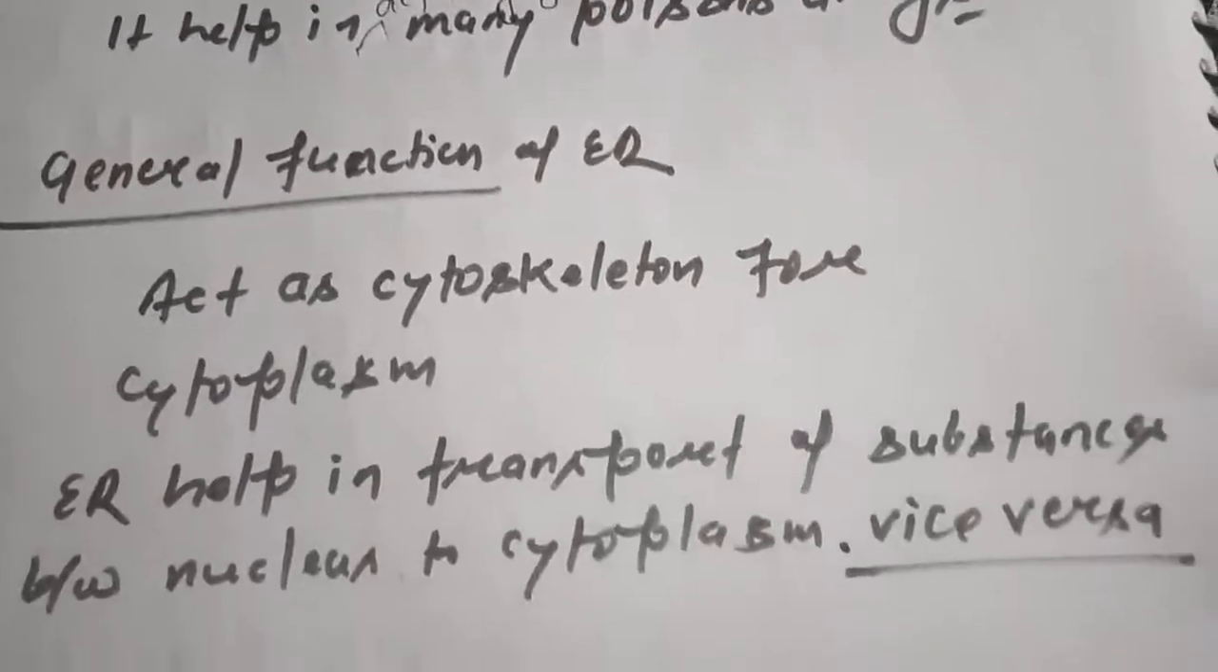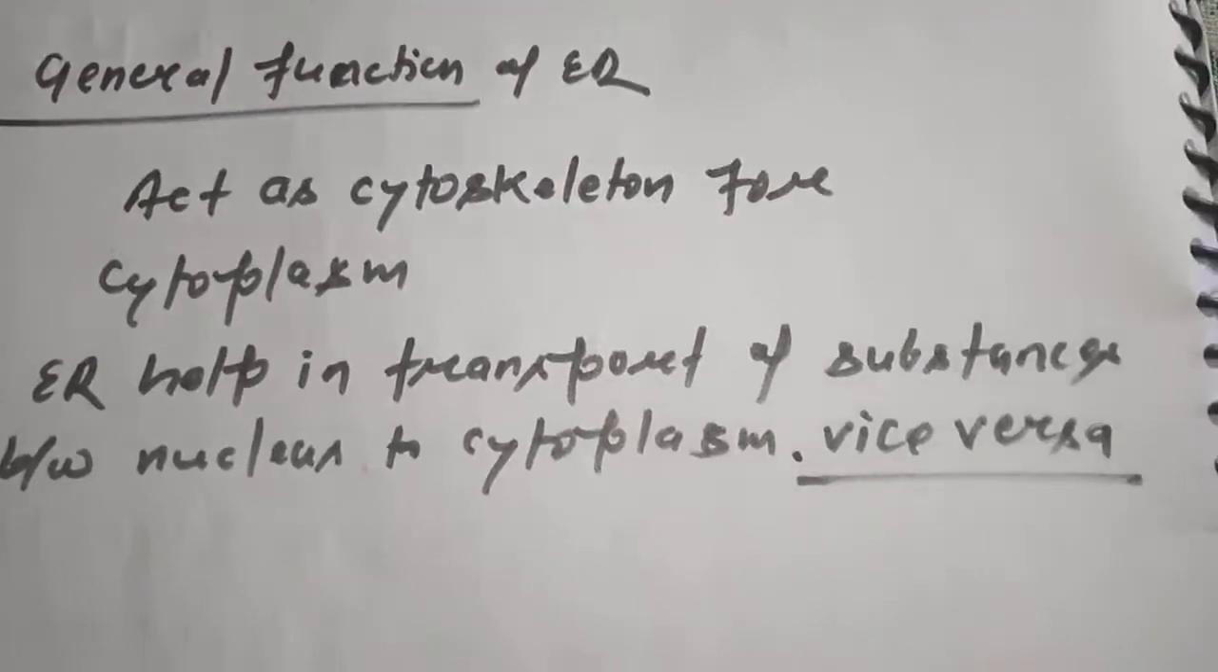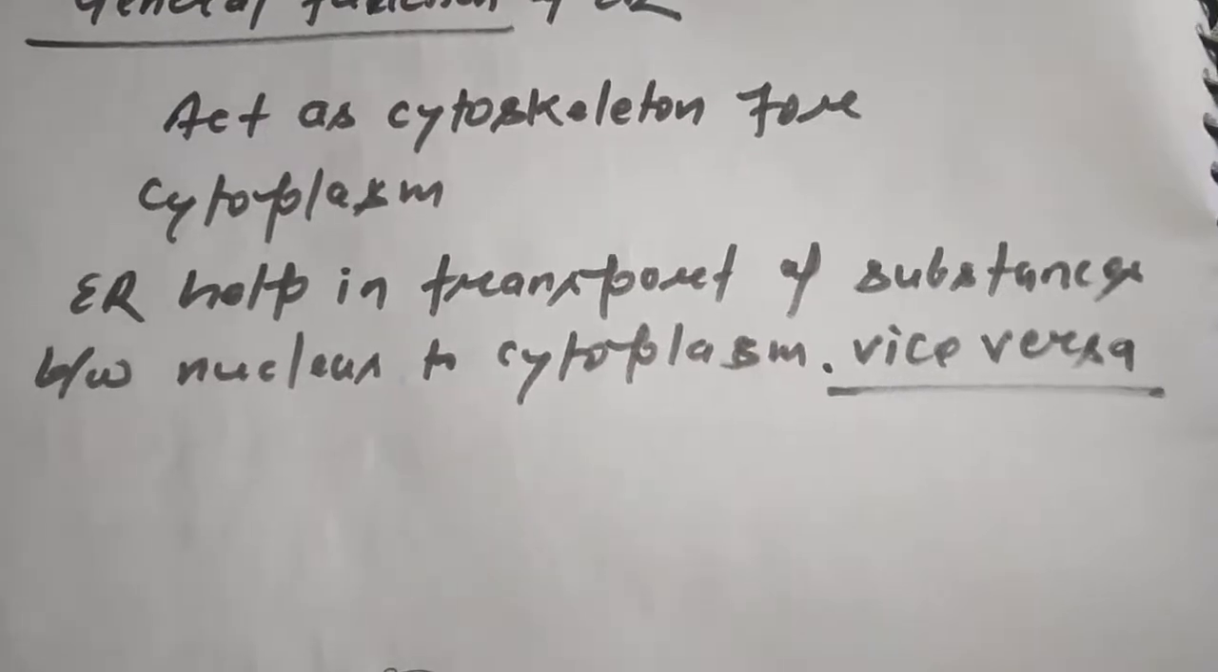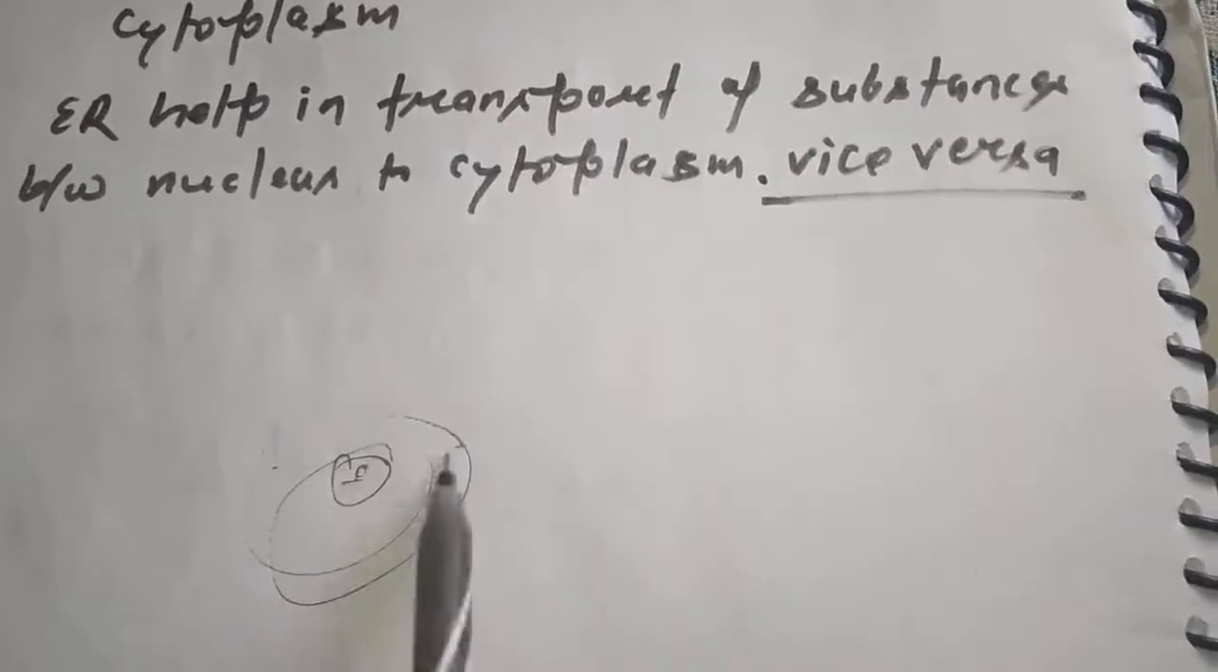The general function of ER is to act as a cytoskeleton for the cytoplasm. This is a general function of both kinds of ER. Bone is the skeleton of our body. In the same way, endoplasmic reticulum acts as a cytoskeleton for the cytoplasm. ER also helps in transport of substances between the nucleus and cytoplasm, that is, from nucleus to cytoplasm and cytoplasm to nucleus, vice versa.